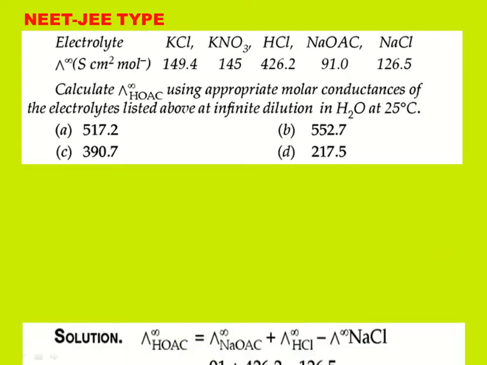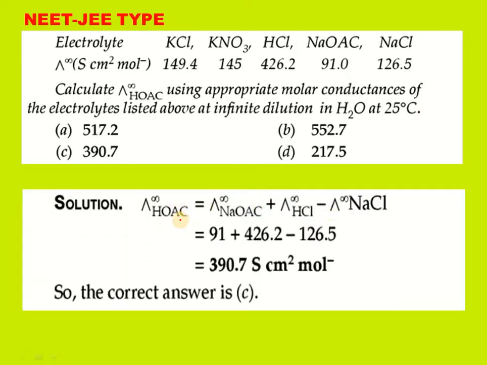So you have to use the Kohlrausch principle. Using the Kohlrausch principle, the lambda infinity value of weak electrolytes can be obtained from strong electrolytes, as per our choice given in the table. So if we add sodium acetate and HCl, the lambda infinity Na plus and lambda infinity Cl minus will come, and they will be removed by subtracting the lambda infinity value of sodium chloride.